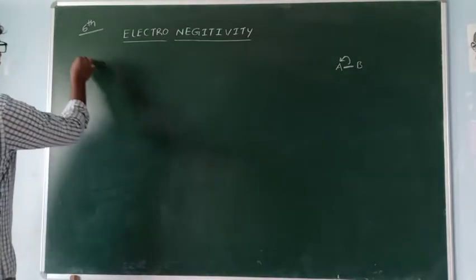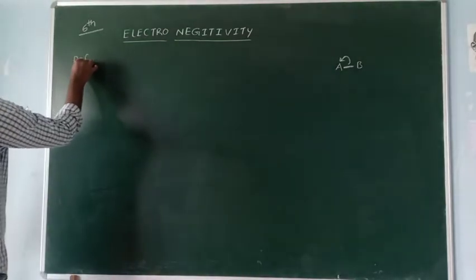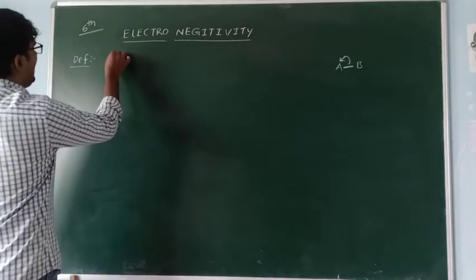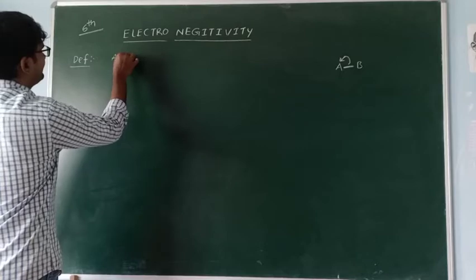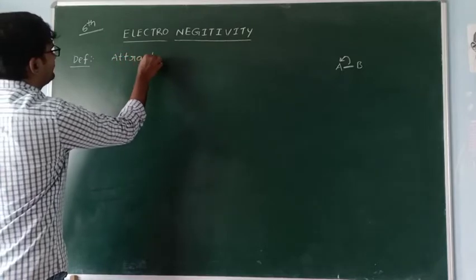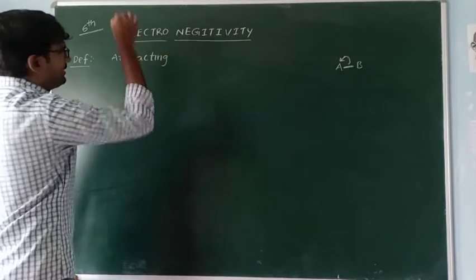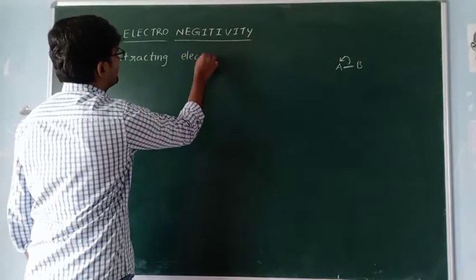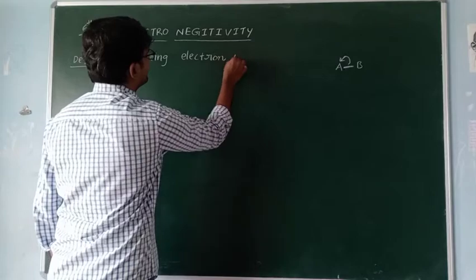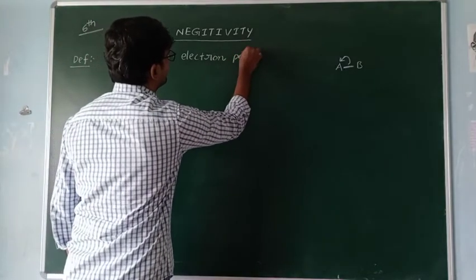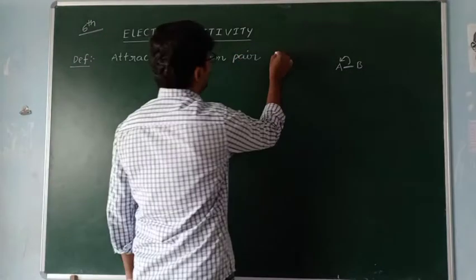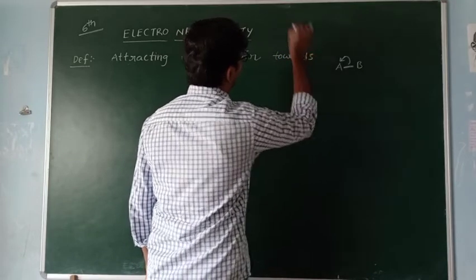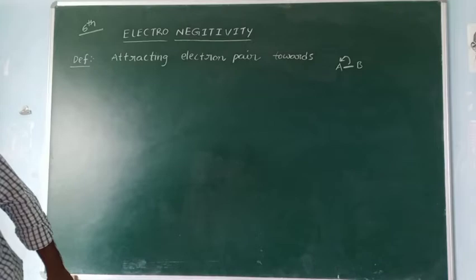Now, the definition of electronegativity is attracting electron pair towards itself.